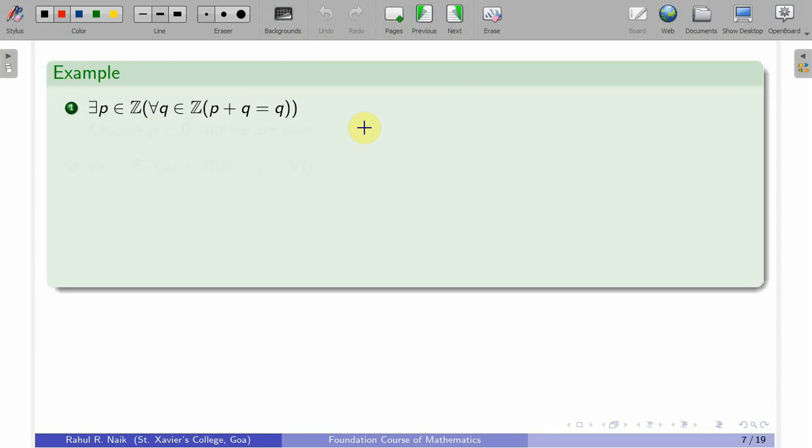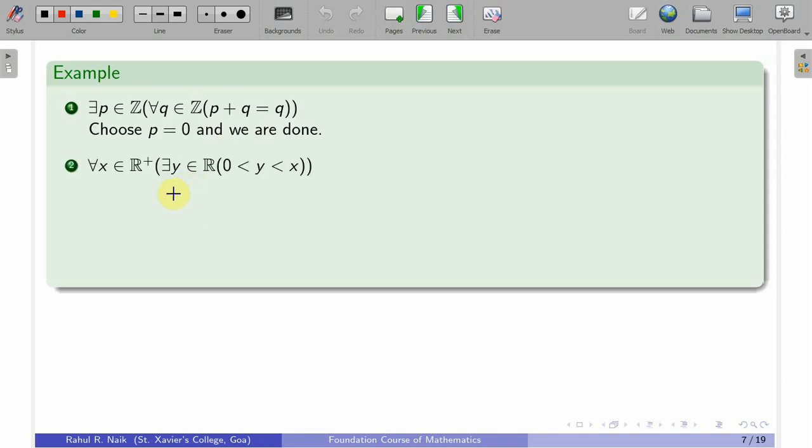Look at this example: there exists p in Z such that for every q belonging to Z, p plus q is equal to q. So, can you give one p in Z such that this is true? This is in fact the existence of the additive identity. So, you just take p to be equal to 0 and you are done.